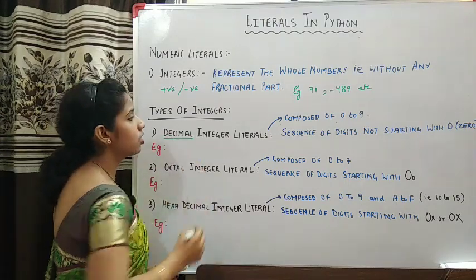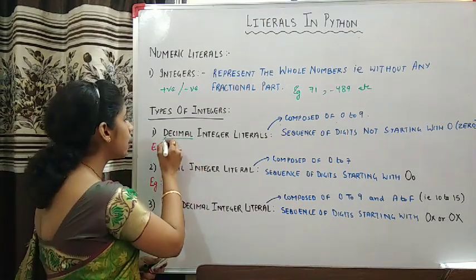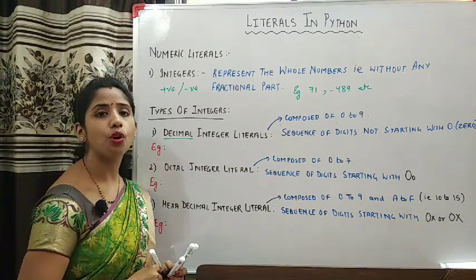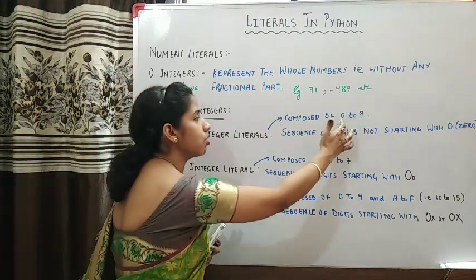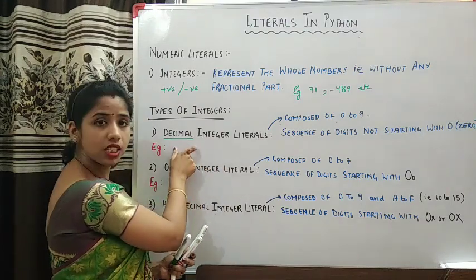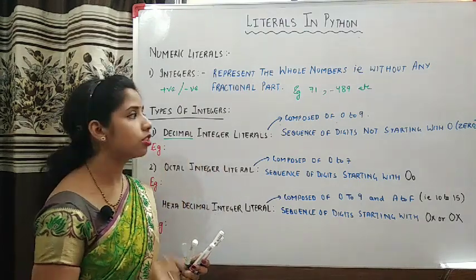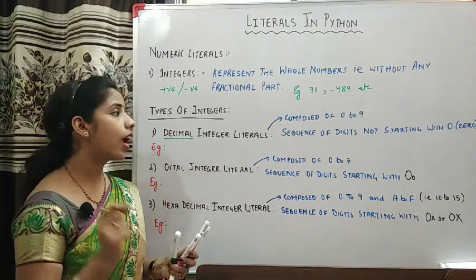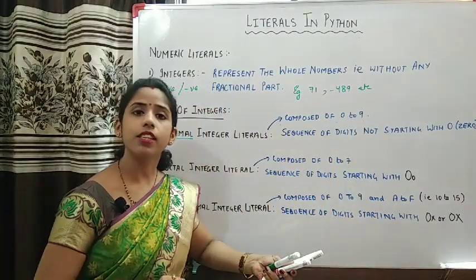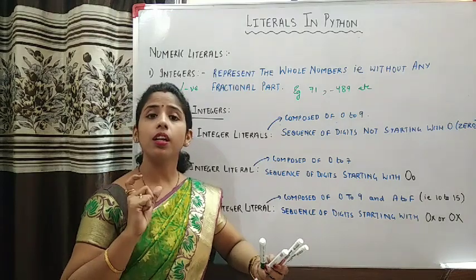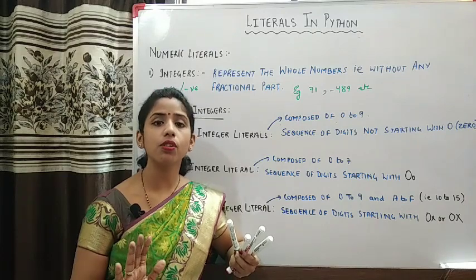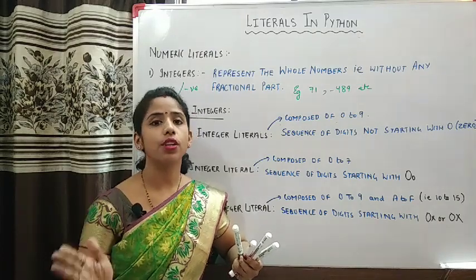First one is decimal integer literal, which means, as you know, that deci stands for 10. Therefore this type of literal can be composed of 10 digits which range from 0 to 9. All the integer literals of this category will be made up of digits from 0 to 9 only. Any sequence of such digits which is not starting with 0 is said to be a decimal integer literal. The important thing here is that your decimal integer literal can have any number of zeros, but it should not have 0 in the beginning.